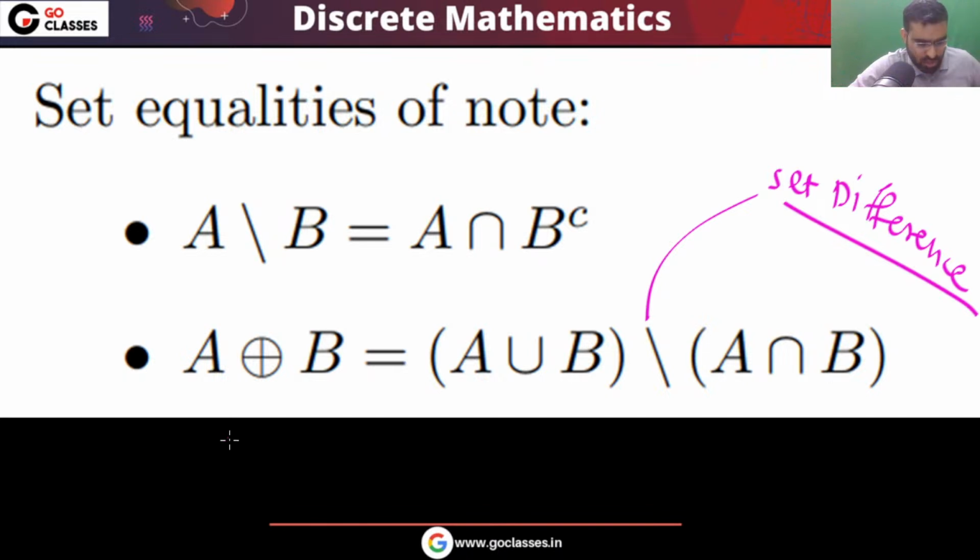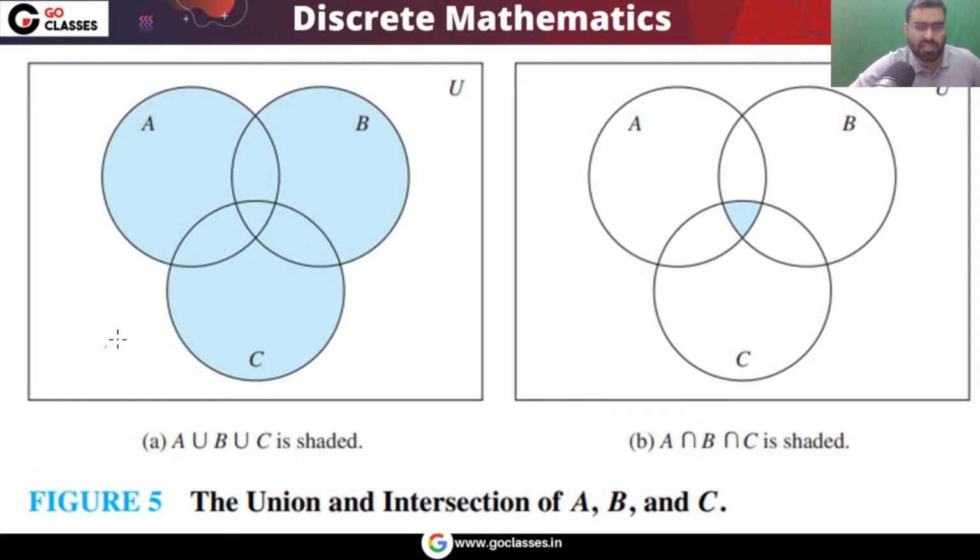So these are some important rules that we have seen. I hope you understood. And if you have 3 sets, like A, B, C, then also you can create the Venn diagram. You can create the Venn diagram like this.